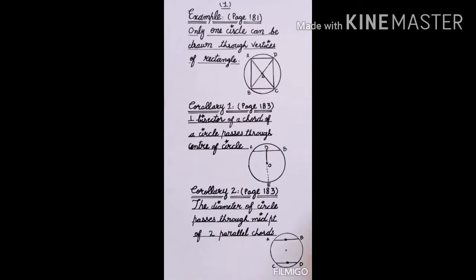now they are saying that if we join these midpoints with the help of a scale, you can observe that this is a diameter of a circle. This is a diameter of a circle.